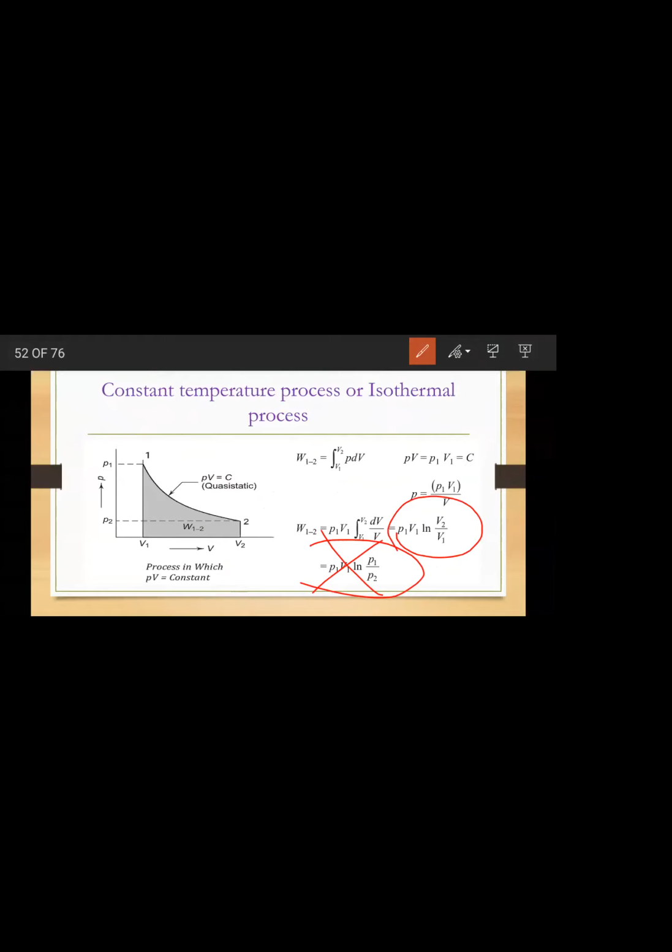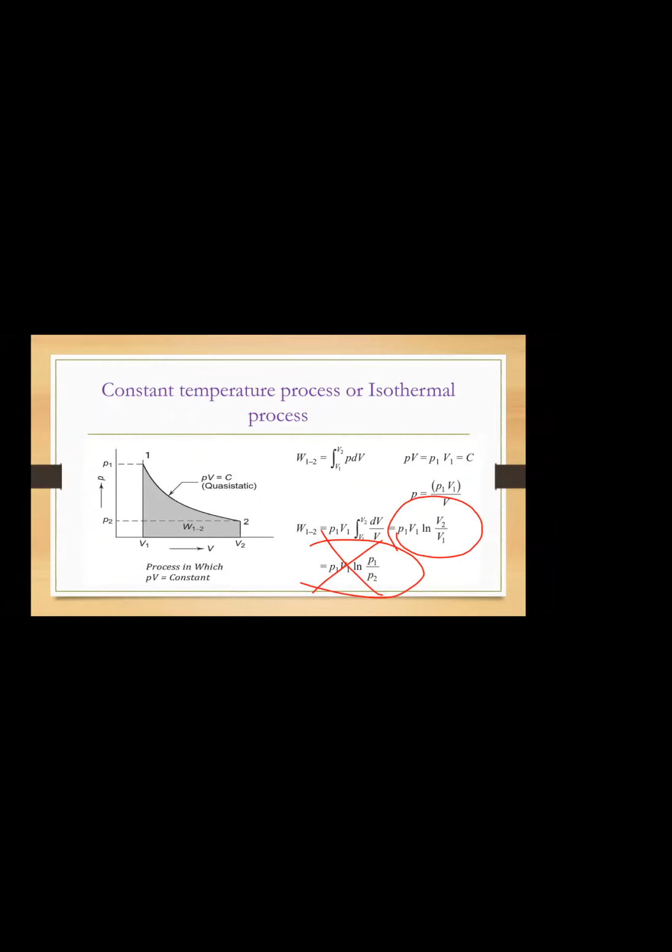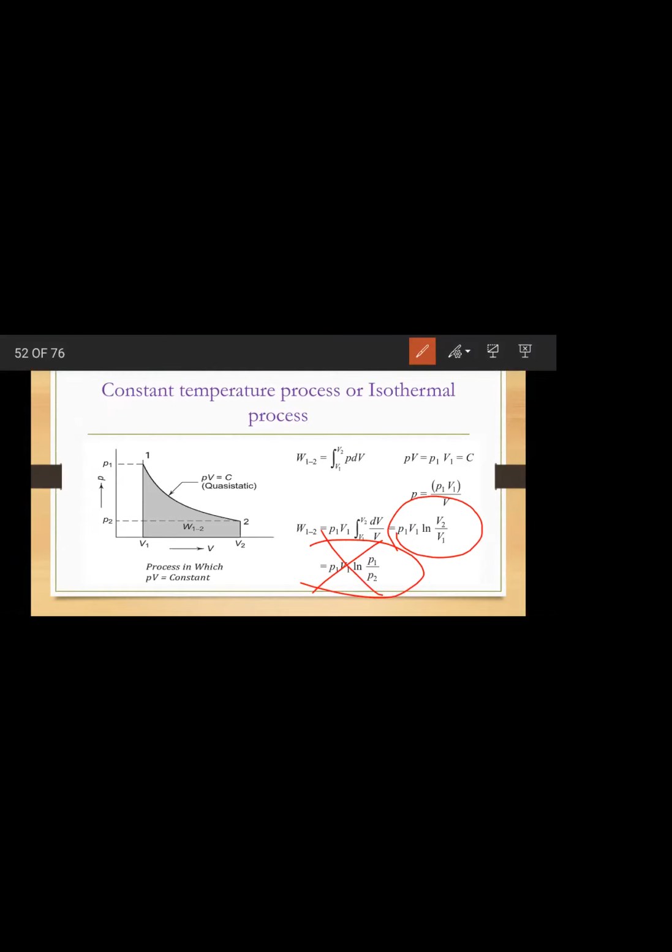So you can change this equation as P1 V1 ln V2 by V1. You can replace this term as P1 by P2. How did I write this?